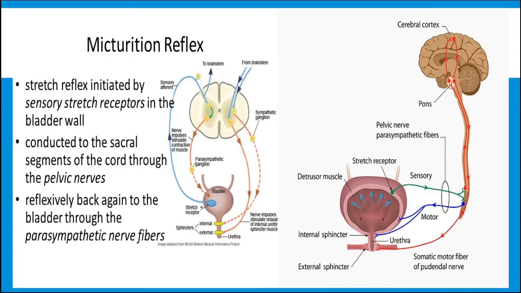They conduct the signal to the CNS, that is the central nervous system, and the command is given through the parasympathetic nerve fibers, so that the bladder will start eliminating the urine, and this is known as micturition. So the receptors and the CNS are all involved in the process of micturition.